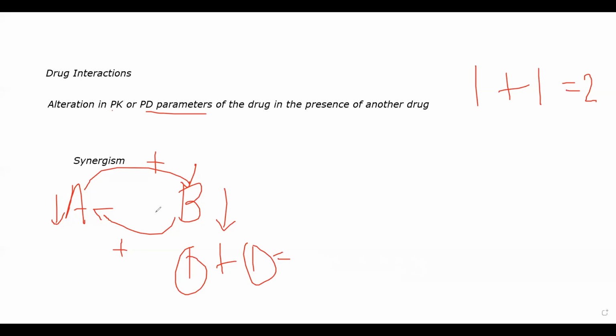You will essentially get the same effect because of synergism. If you gave them singly and combined both, you should get 2, but you get more than that effect because of synergism, with the added benefit of decreasing the dose. The advantage of decreasing the dose is that you are decreasing the chance of any side effects and adverse effects from occurring. Any toxic effects altogether, the chance of that occurring in a patient will decrease with synergistic drugs. That is the advantage of synergism as such. I hope you understood what synergism is.